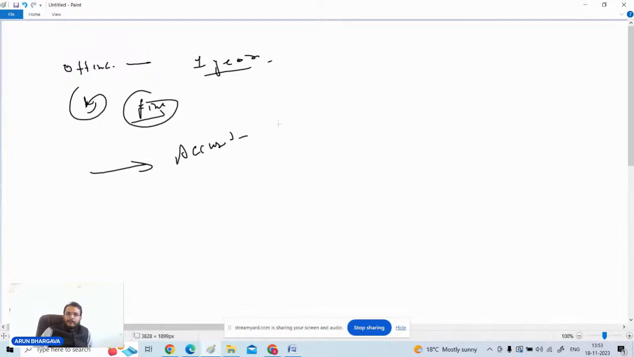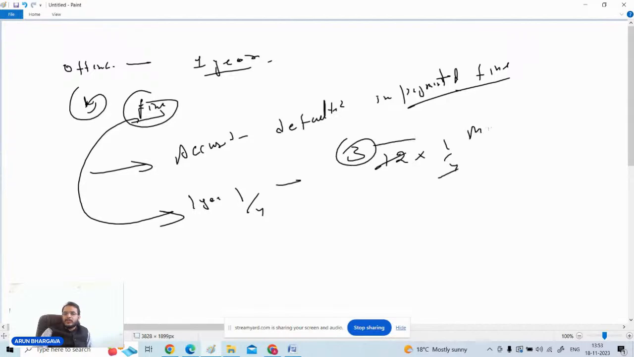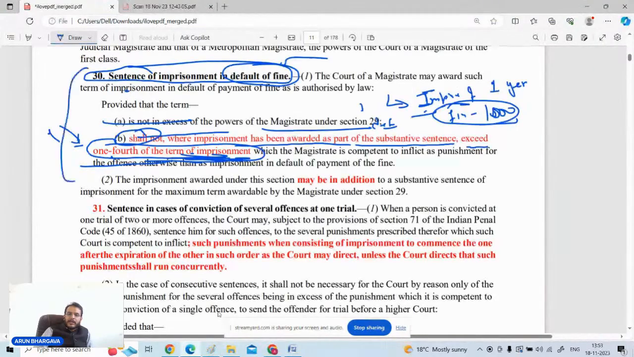Accused defaulted in payment of fine. Now, because there is a default on the part of the accused, with respect to this default, we can give additional imprisonment to him, and that imprisonment will be one fourth of the imprisonment which is given in the particular offense. So 1 year's one fourth, if you calculate, means it is 3 months. So 3 months imprisonment will be given for the default of the fine.